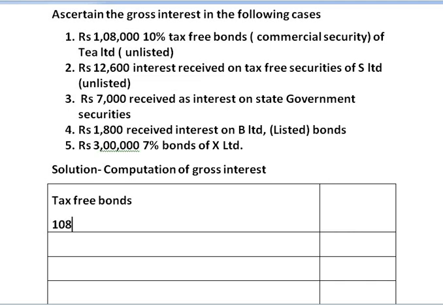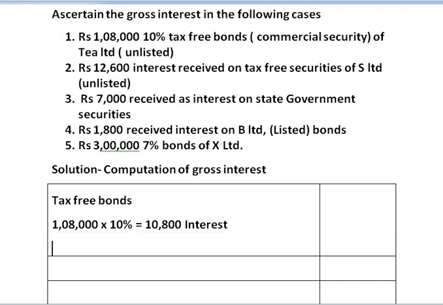So first we take down 1,08,000, which is nothing but the amount of investment. On that the return expected is 10%. Therefore we get rupees 10,800 as interest. This 10,800 interest is the net amount that is received by the assessee.